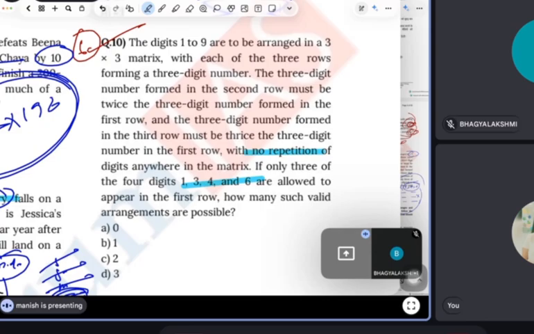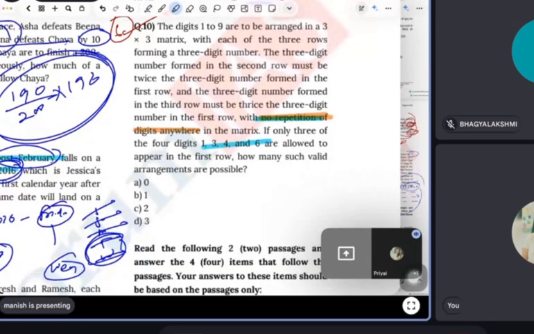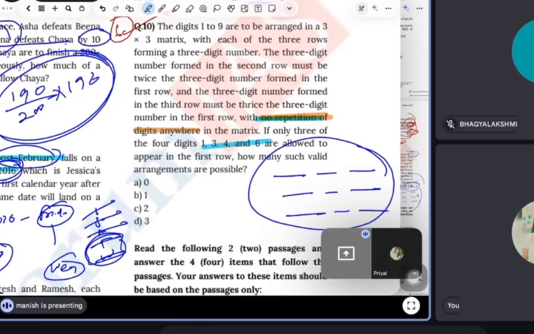The question is saying that you cannot repeat. Here is the catch. The question is saying you can't repeat, and that there are 3 rows, and numbers should not be repeated. In the first row you have to use 1, 3, 4, and 6. With 6 I cannot start. Even with 4 I cannot start, because if I triple it, it will become 4 digits. So I have only two options, 1 and 3. But guys, 1 is there, right? And if I multiply any number with 1, the same number will be repeated. Answer will be 0.